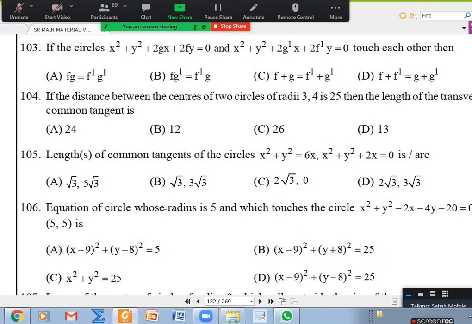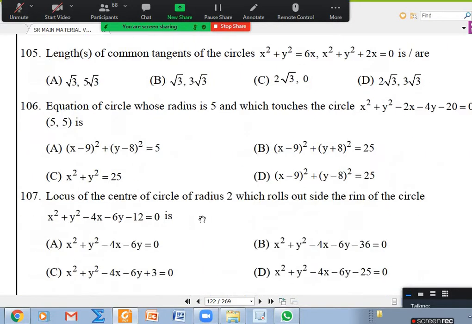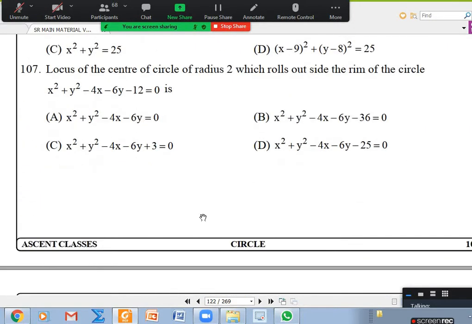Okay, up to 106. Anybody any doubt? No doubt. 107. Anybody any doubt? Yes, sir. Okay. Nothing much to write.